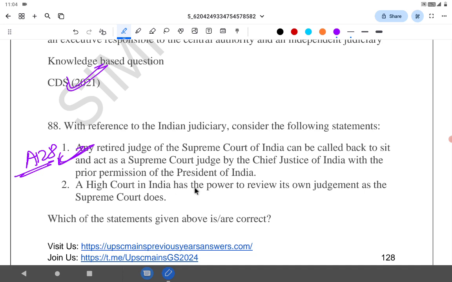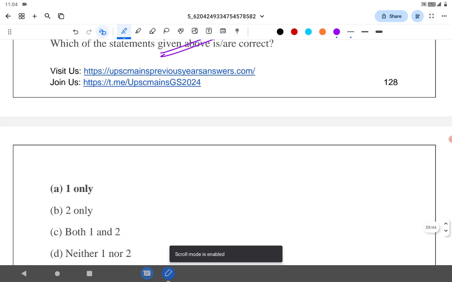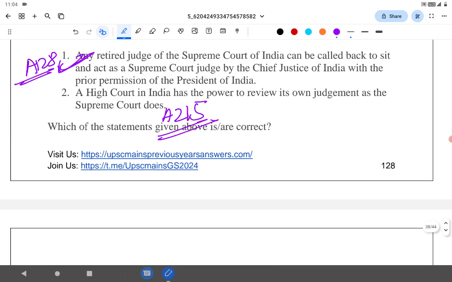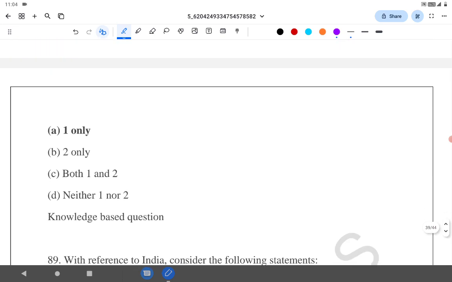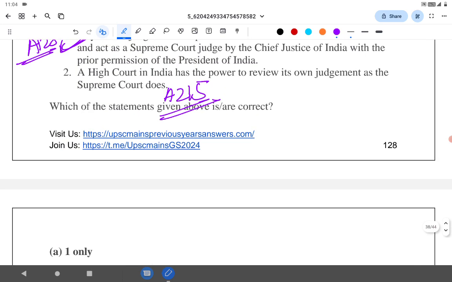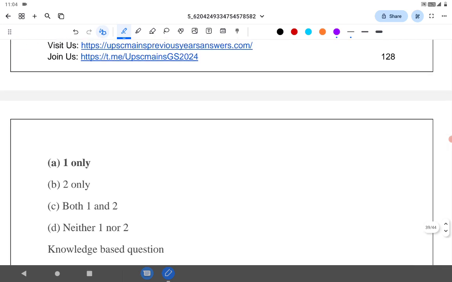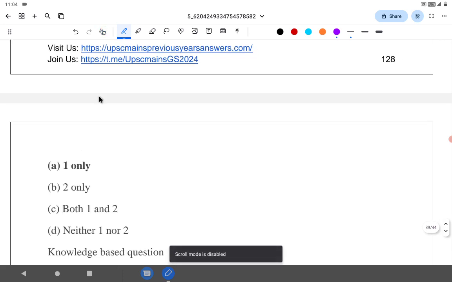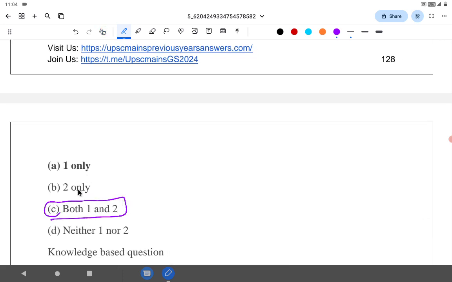A High Court of India has the power to review its own judgment as Supreme Court does. Yes, it is allowed under Article 215. So, a High Court in India has the power to review its own judgment as Supreme Court does. I think even in this case the answer is C. Answer is C here.